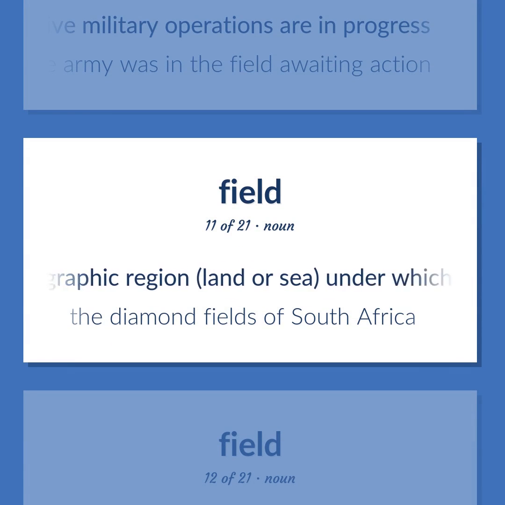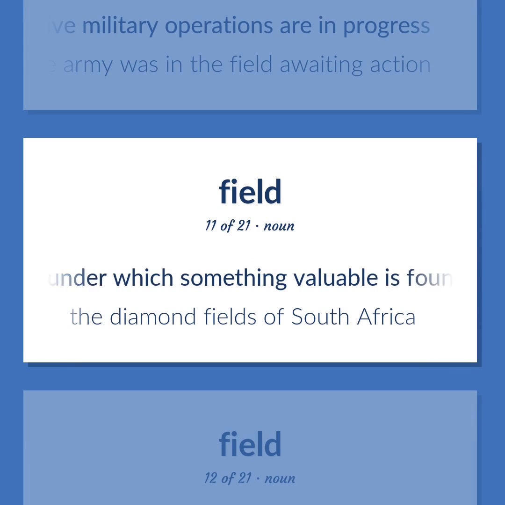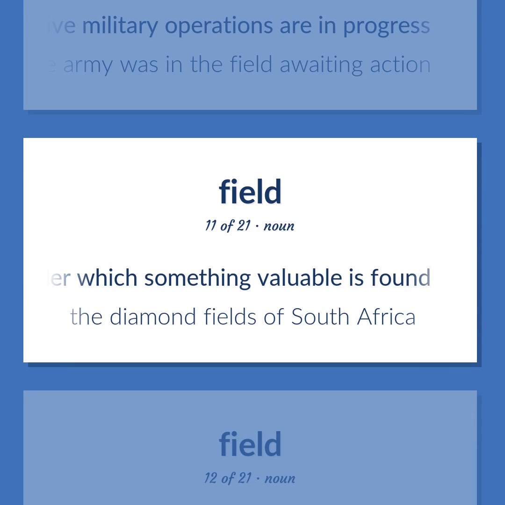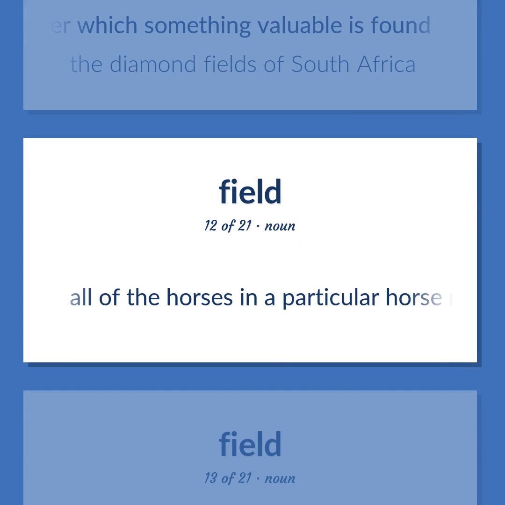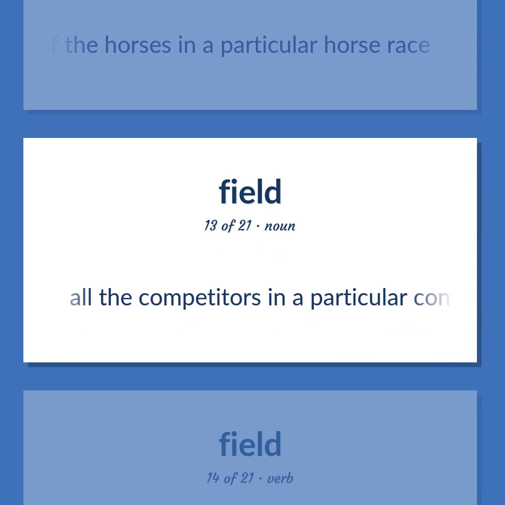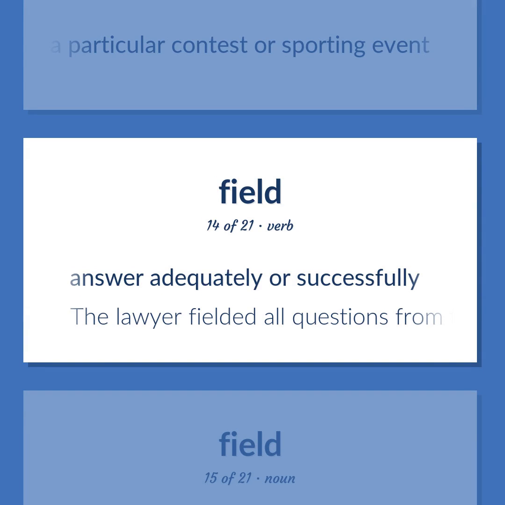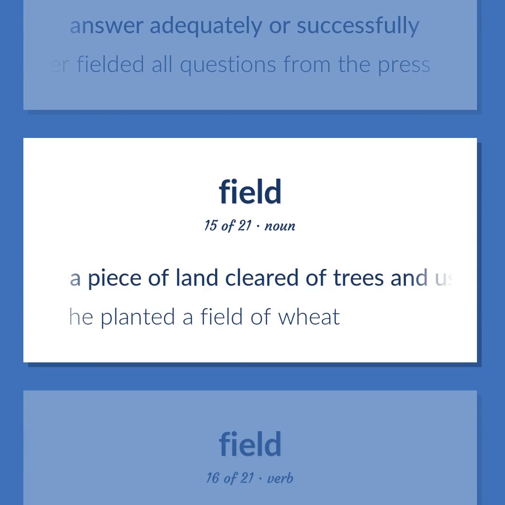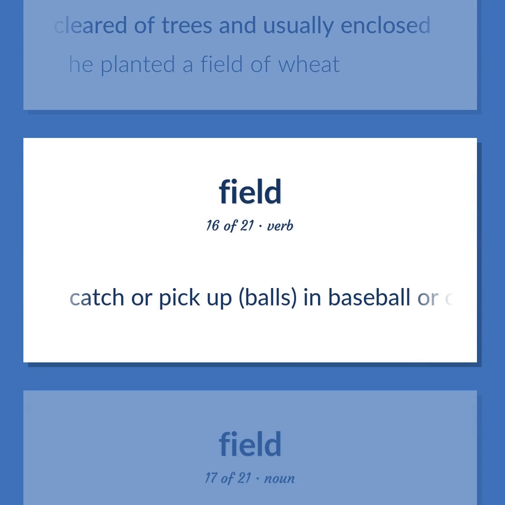A geographic region, land or sea, under which something valuable is found. The diamond fields of South Africa. All of the horses in a particular horse race. All the competitors in a particular contest or sporting event. Answer adequately or successfully. The lawyer fielded all questions from the press. A piece of land cleared of trees and usually enclosed. He planted a field of wheat. Catch or pick up balls in baseball or cricket.